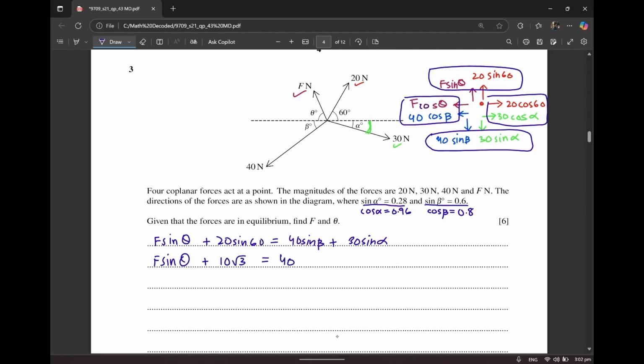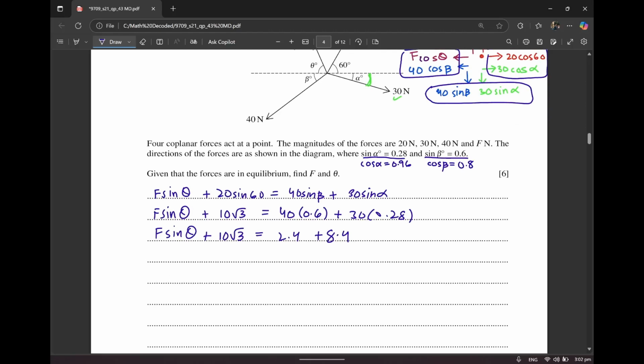40 into sine beta, that's 0.6, plus 30 into sine alpha, that's 0.28. This is going to come out as f sine theta plus 10 square root 3 is equal to 2.4 plus 8.4, and that is going to give me f sine theta is equal to 15.0794. Now let's solve